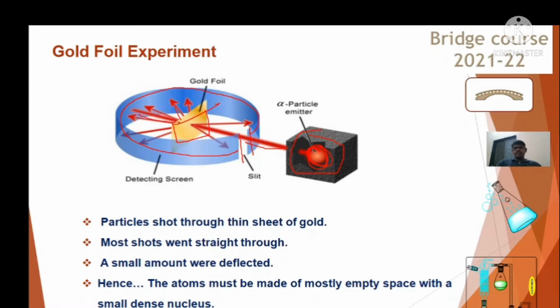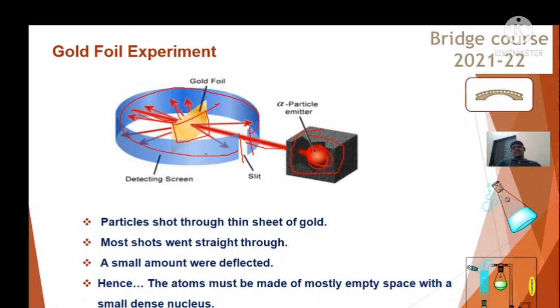Most of the thick ray of alpha particles passes through the gold foil as it is and falls onto the photographic plate or the detecting screen. The detecting screen is a photographic plate where, when an alpha particle strikes this particular screen, a black spot will be observed.